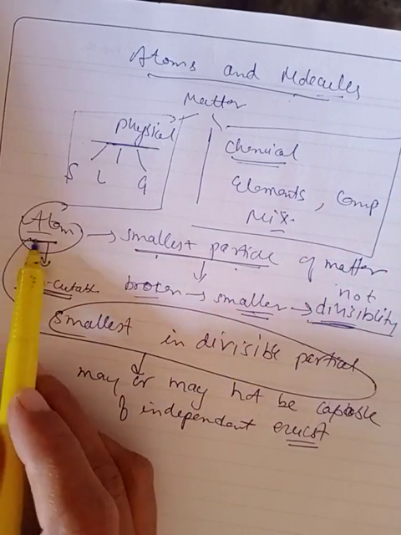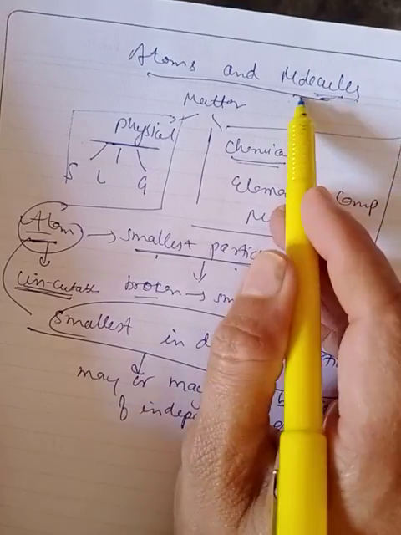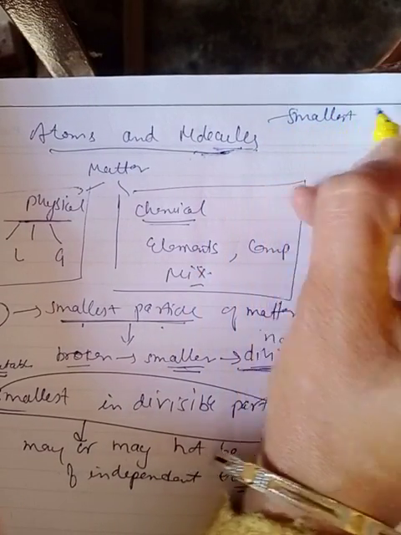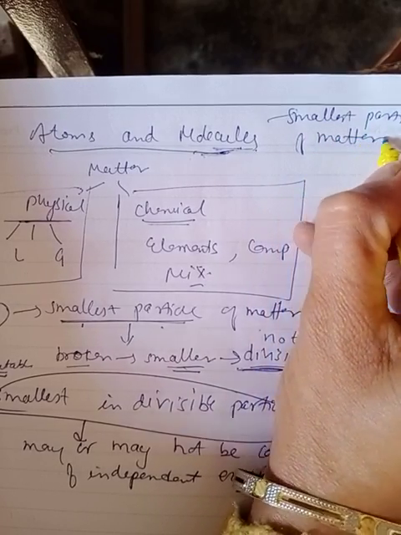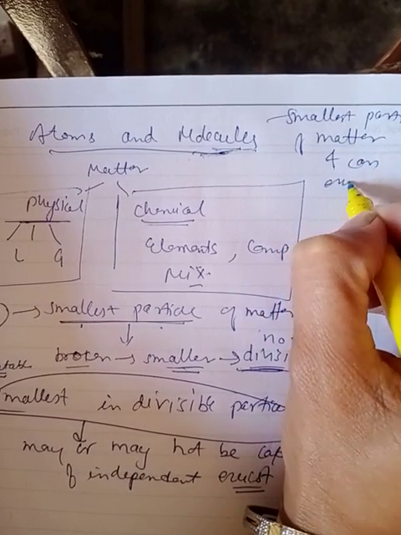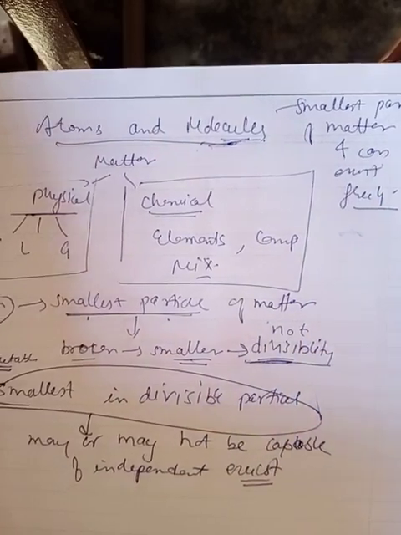So molecules are also the smallest particle of matter, formed by combination of atoms, and they can exist freely, but atoms may or may not exist freely.